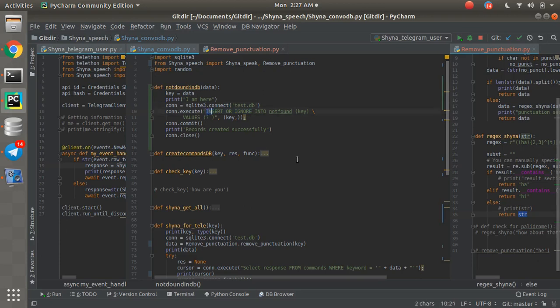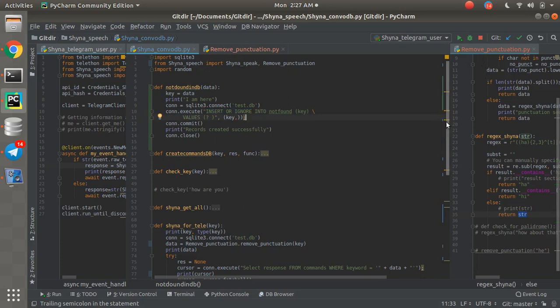Generally, this insert will work one by one, but if you're using a CSV file or something that you're trying to import, and the next one comes and you import the new one, it can cause a problem. So it's way better to go with insert or ignore, and then just keep on inserting the values. It's doing nothing, but it's just getting the data and then pushing into the database. That's all. So this is the ConvoDB part that we are dealing with.